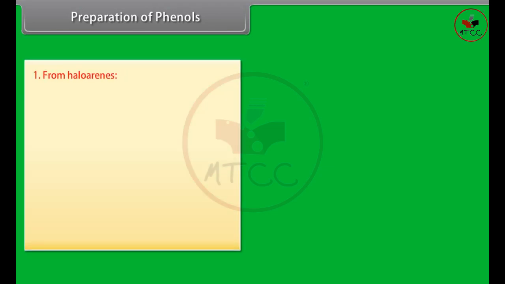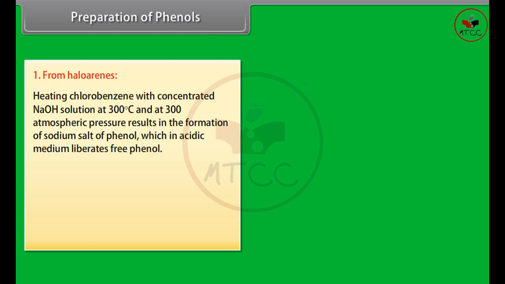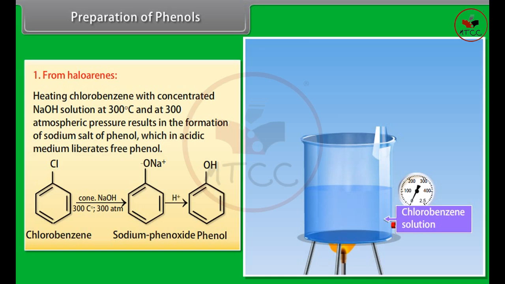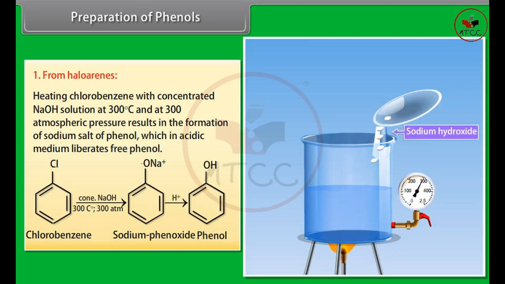Preparation of phenols from haloarenes. Heating chlorobenzene with concentrated sodium hydroxide solution at 300 degrees Celsius and at 300 atmospheric pressure results in the formation of sodium salt of phenol, which in acidic medium liberates free phenol. Concentrated NaOH reacts with chlorobenzene at 300 degrees Celsius and 300 atmospheric pressure to form sodium phenoxide, and then by providing an acidic medium it gives phenol.